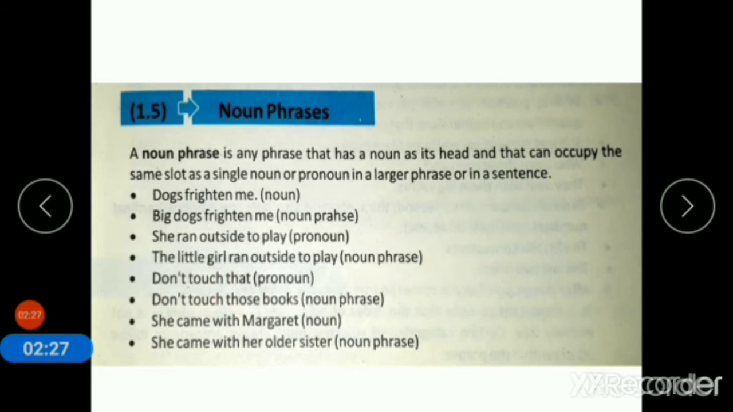Don't touch that. It is a pronoun, that. Don't touch these books. These books is a noun phrase in this sentence. She came with Margaret. It is a noun. She came with her older sister. Who is Margaret? Her older sister. So her older sister is a noun phrase in this sentence.